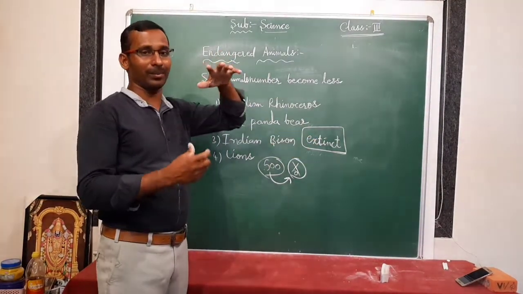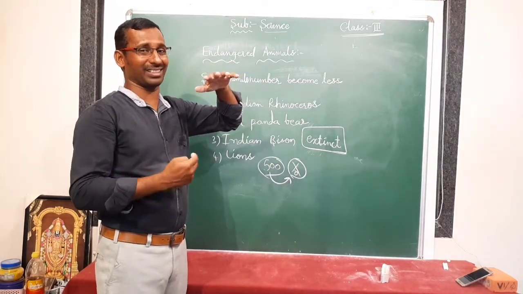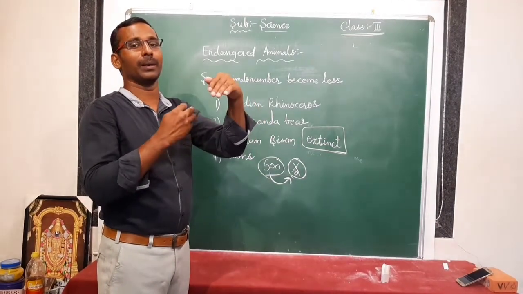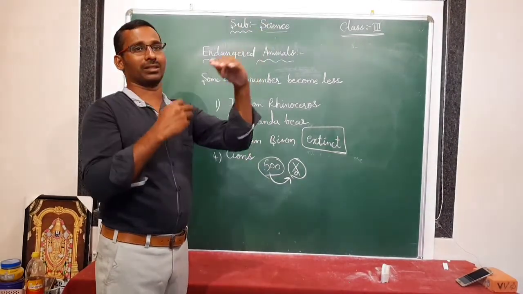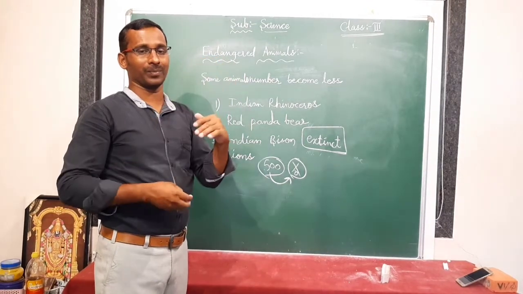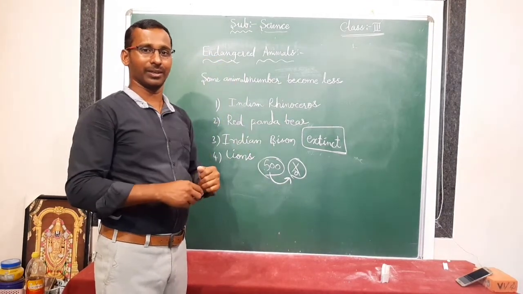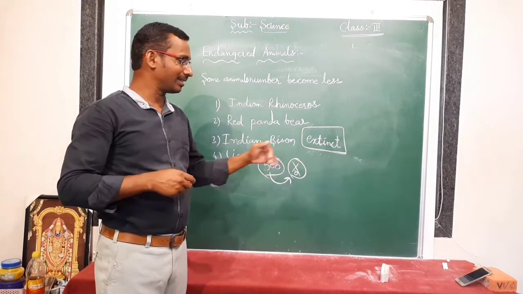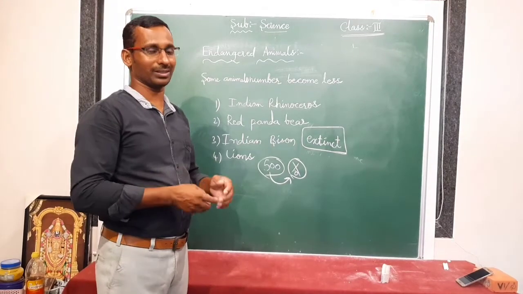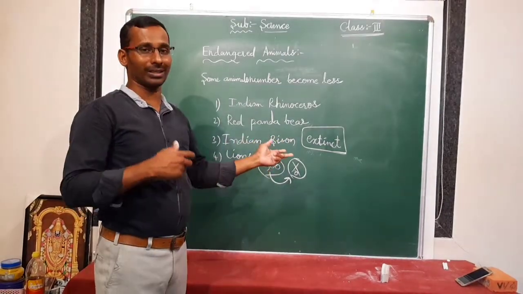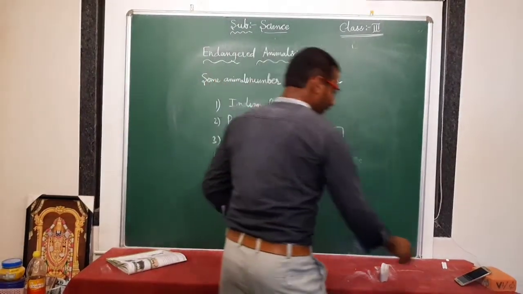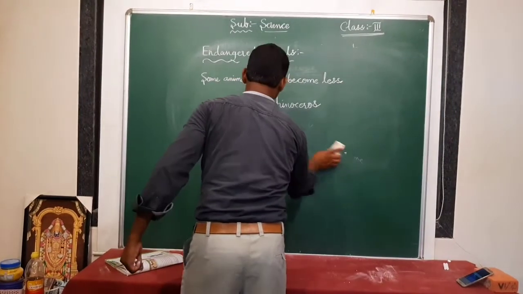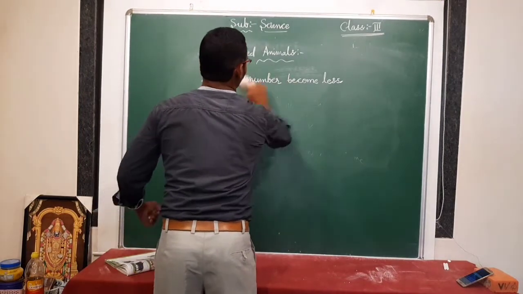Endangered animals means some are there, but their number is decreasing. Extinct means not there. We just see them on walls, like in a diagram, or in films. We are just creating them. But are they real? No, we can't. They don't really exist on the earth. Okay, this is about endangered animals.